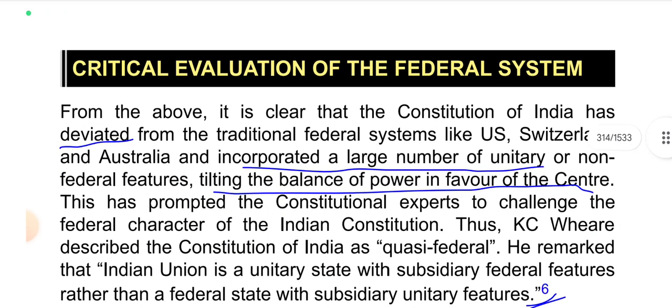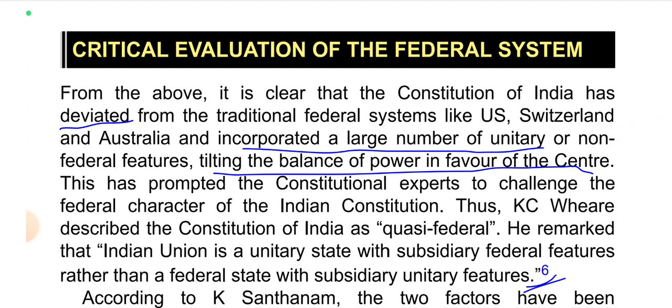Critical evaluation of the federal system. So from the above, it is clear that the Constitution of India has deviated from the traditional federal systems like the US, Switzerland, and Australia and incorporated a large number of unitary or non-federal features, tilting the balance of power in favor of the center. This has prompted the constitutional experts to challenge the federal character of the Indian Constitution.